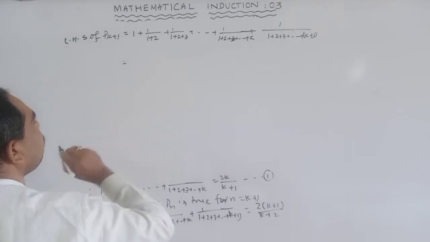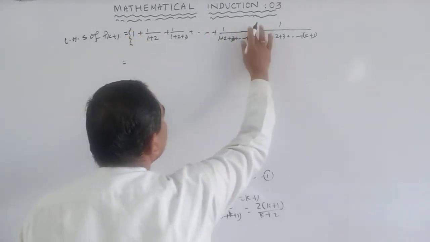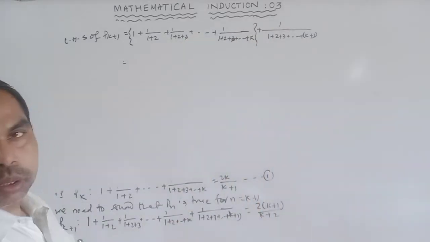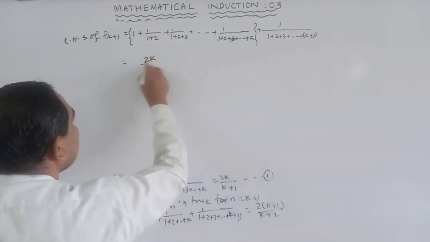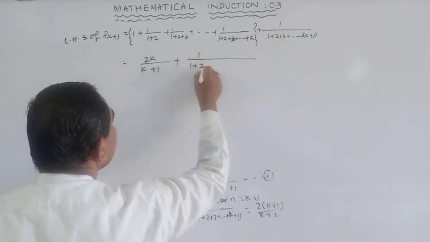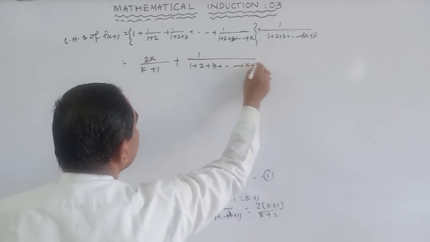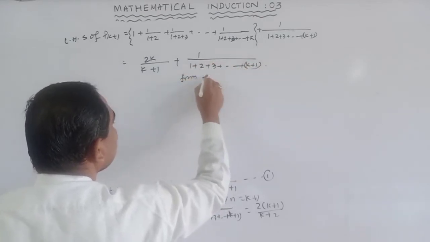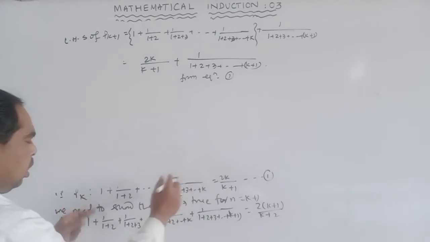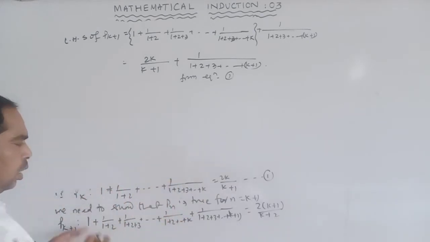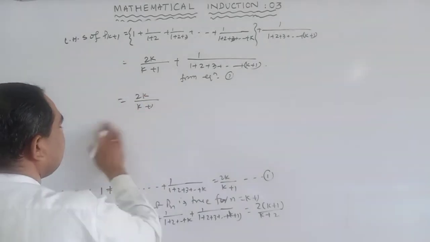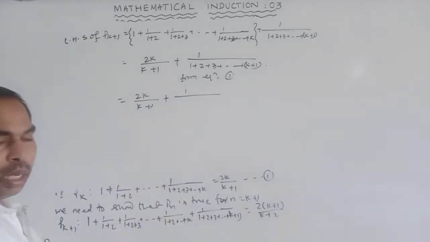This part is already assumed, from equation 1 it is 2k by (k plus 1). So this is equal to 2k by (k plus 1) plus the next part 1 by (1 plus 2 plus 3 up to k plus 1).